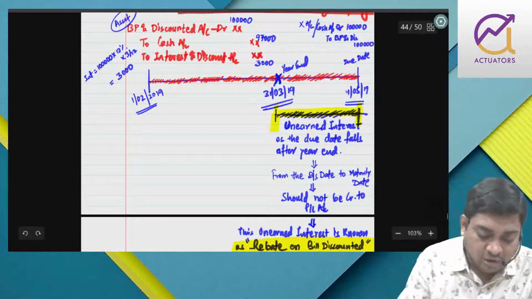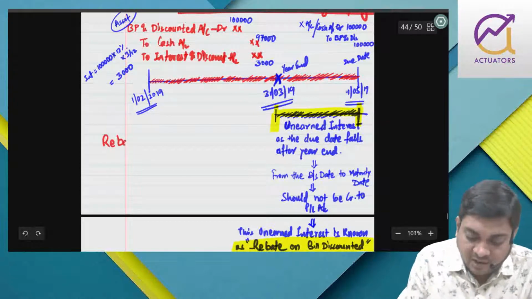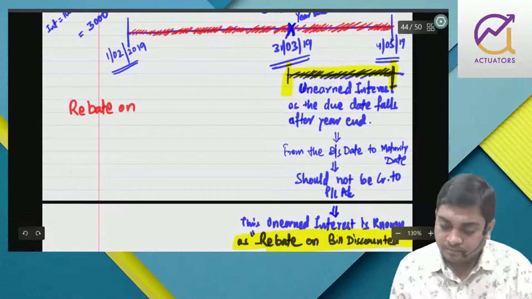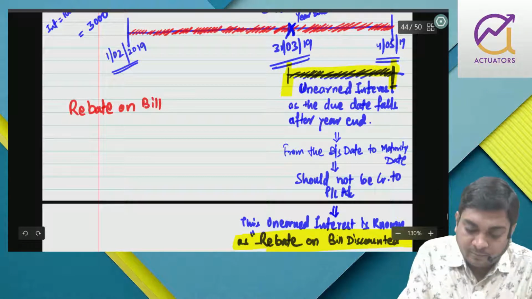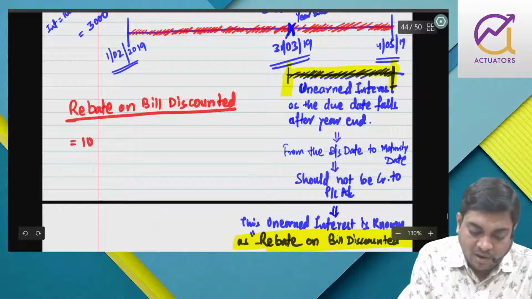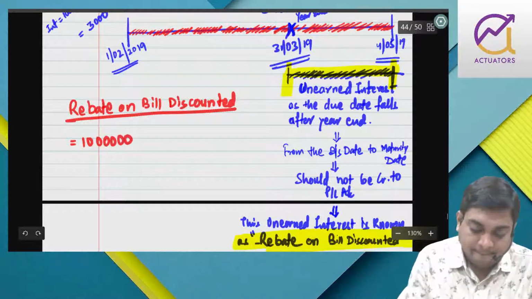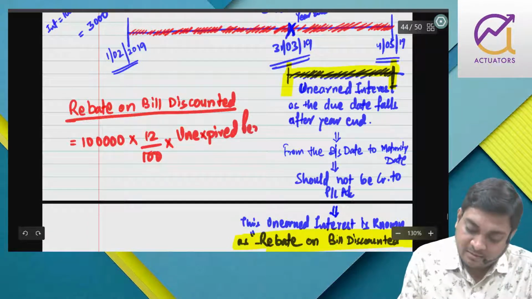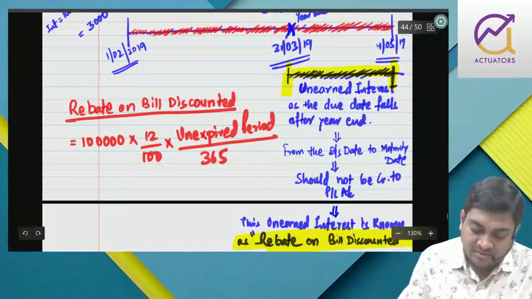So how to calculate rebate on bill discounted? That is very simple. 1 lakh into 12% into the unexpired period by 365.